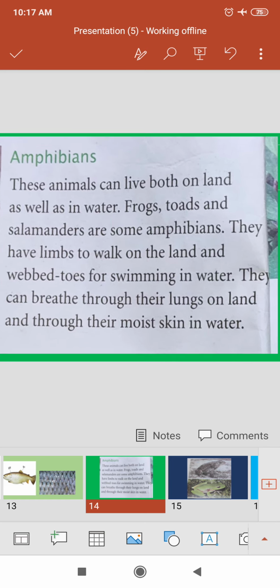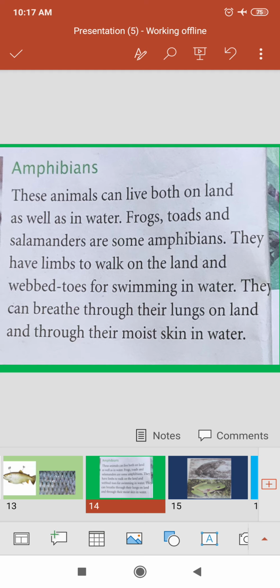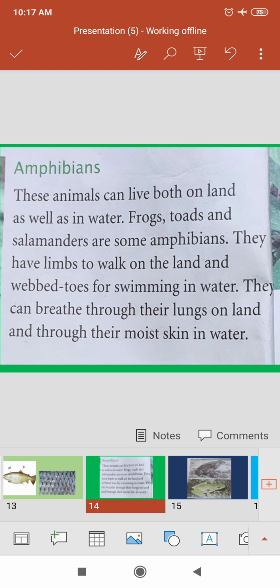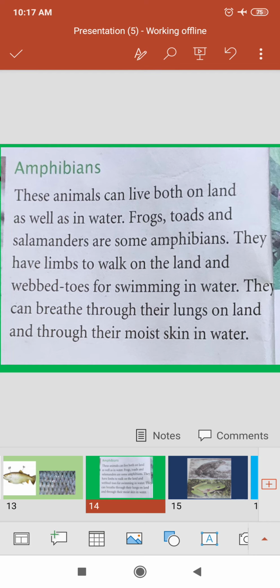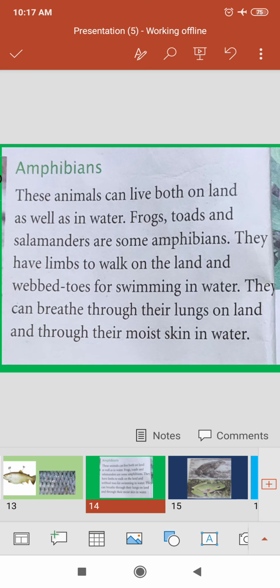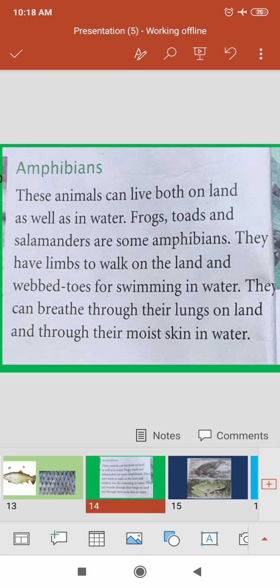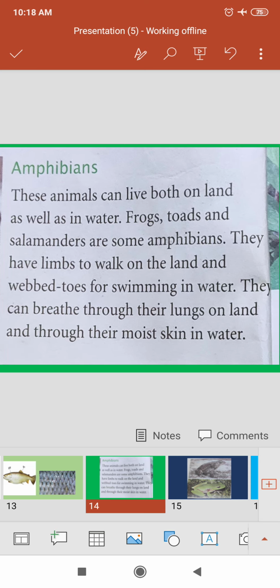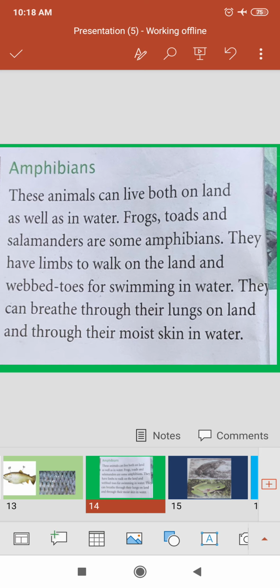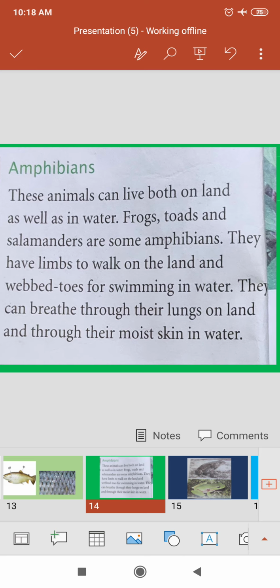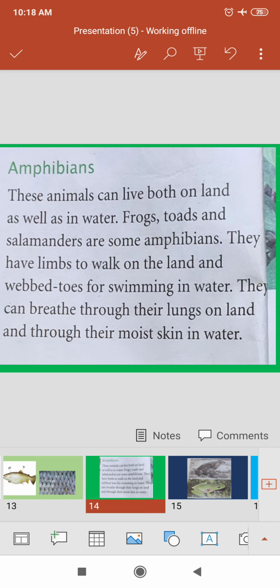Then next, amphibians. What are amphibians? These animals can live both on land as well as in water. Frog, toad and salamander are some amphibians. They have limbs to walk on land and webbed toes for swimming in water. They can breathe through their lungs on land and through their moist skin in water. We can live on land only, so we have lungs, but amphibians live on both land and water.